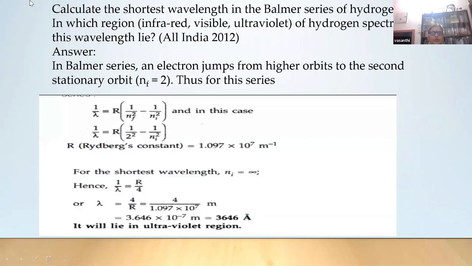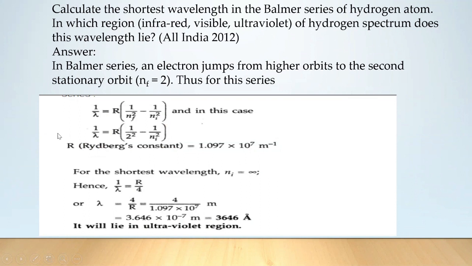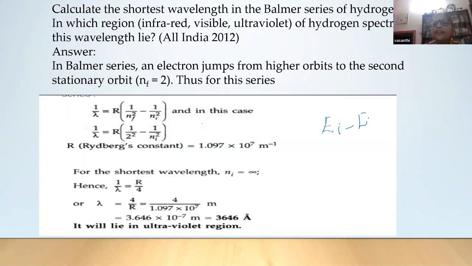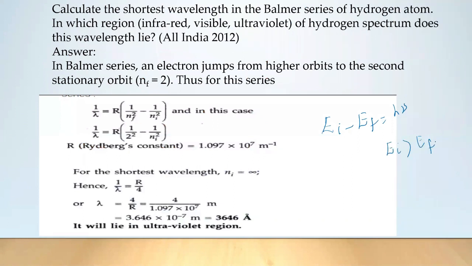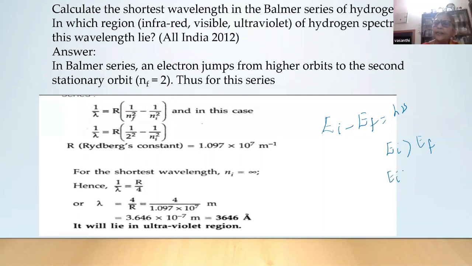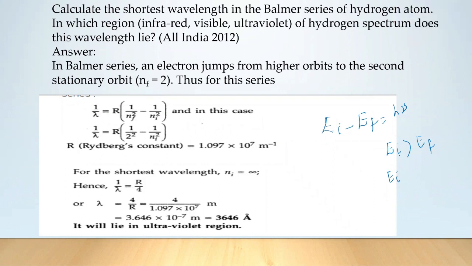So this type of question is also asked. Calculate the shortest wavelength in the Balmer series of the hydrogen atom. You should make the children understand this, or they should memorize this formula, and they should write the formula like this. They may get confused. Ei minus Ef is h nu, and you know that Ei is greater than Ef. All the energies are negative. Ei is less negative, so its value is more. As you go to the higher orbit, the negative value decreases, so the energy is more.